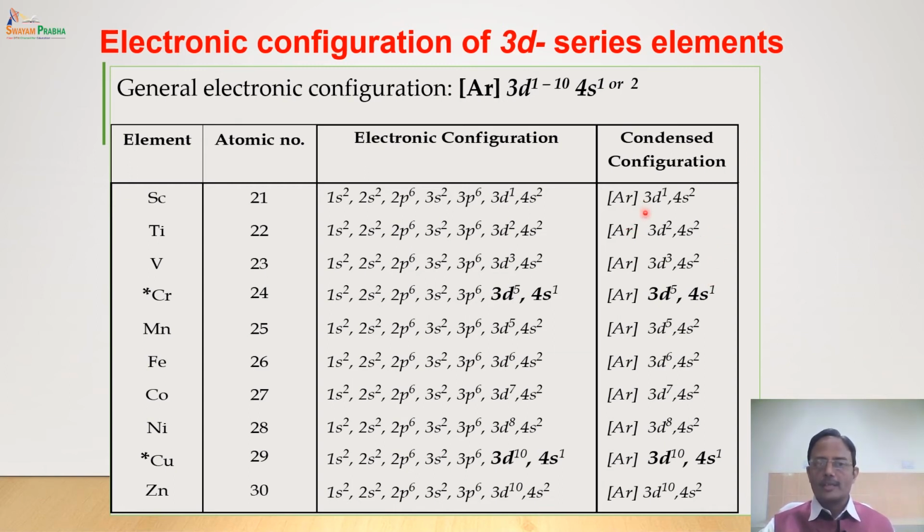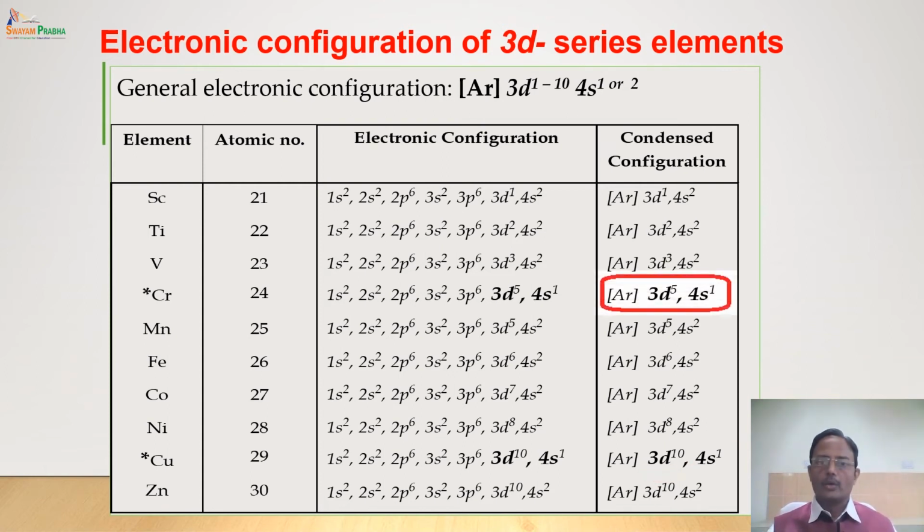Now, if we observe this electronic configuration carefully, the next successive electron is always going to the d subshell. So 3d1, 3d2 titanium, 3d3 vanadium, but in chromium there is an anomaly. It should have 3d4 configuration, but actually it has 3d5. Similarly, manganese is as per rule 3d5, then 3d6 iron, cobalt is 3d7, nickel 3d8. Again there is an anomaly in copper. It should have 3d9 configuration, but actually it has 3d10.